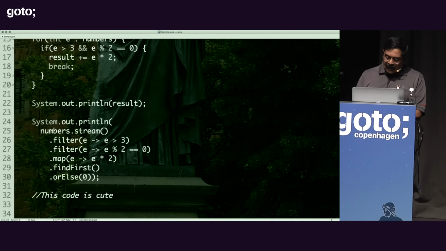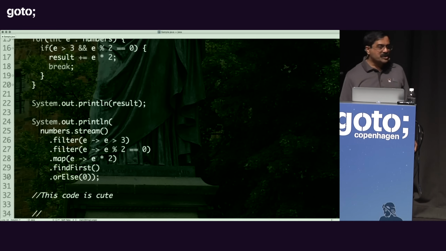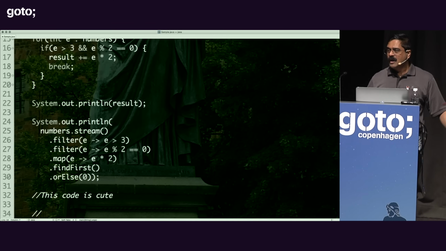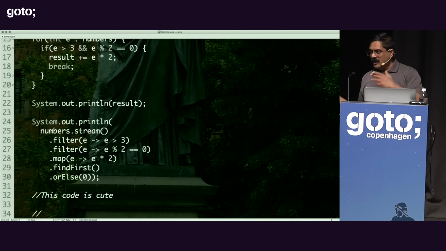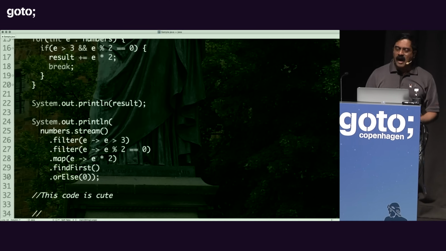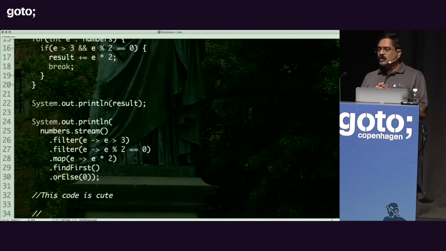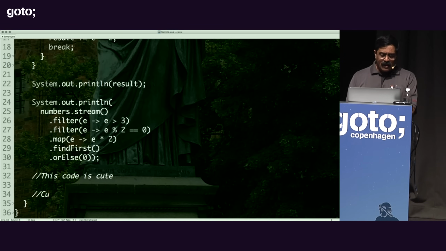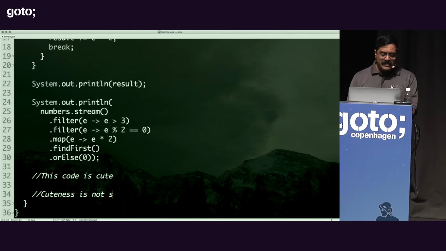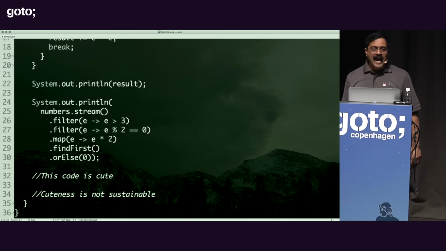But unfortunately, a lot of languages give you this. Java does this, C# does this, but Ruby and Python and Smalltalk and Groovy and JavaScript, a lot of languages give this. But I've come to a grim realization in life, and that is cuteness is not sustainable. And this is the sad part.